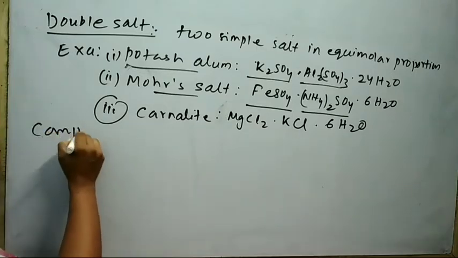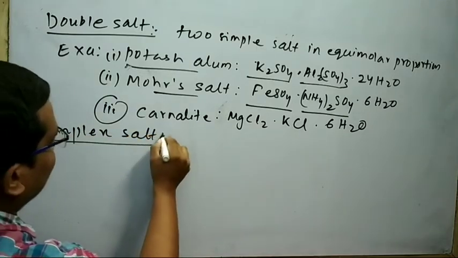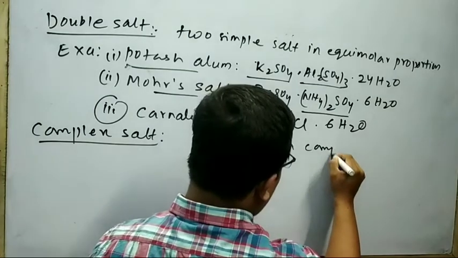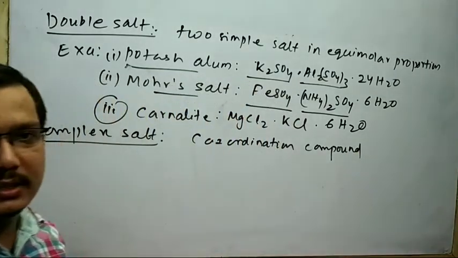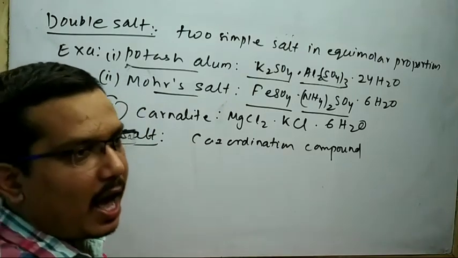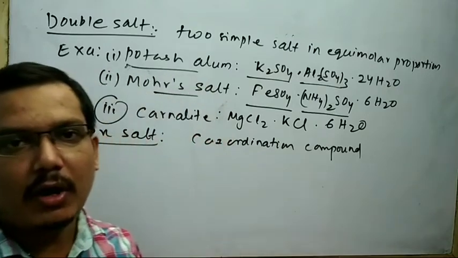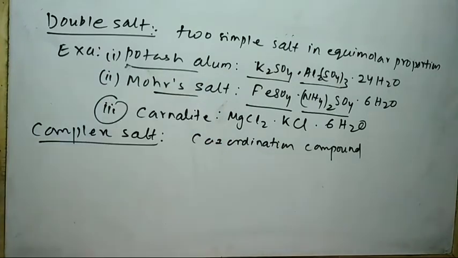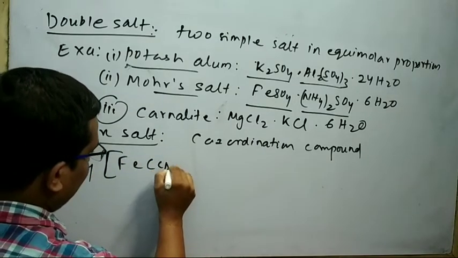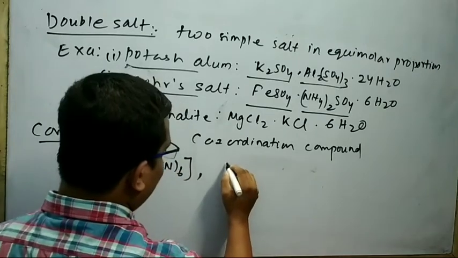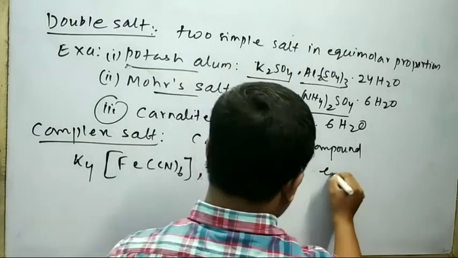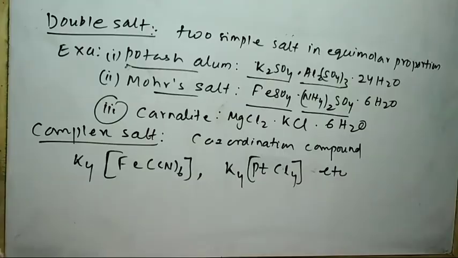Next I will discuss about the complex salt. Complex salt are the coordination compound in which the central metal ion or atom is surrounded by ionic species or molecule or atom through coordinate bond. Example of complex salt are K4[Fe(CN)6]. Another example is your K2[PtCl4], etc. These are the example of complex salt.